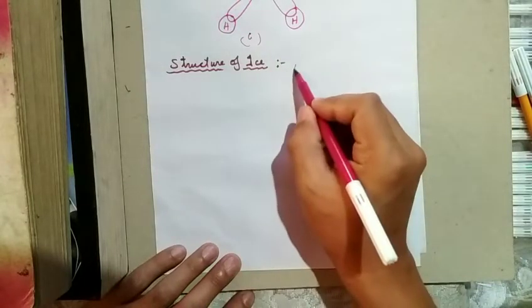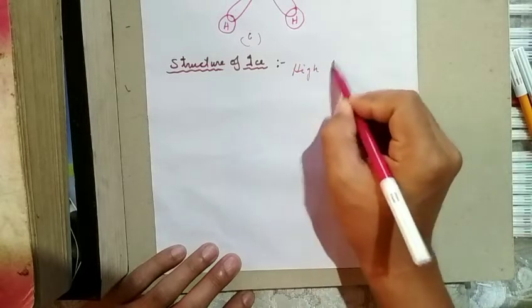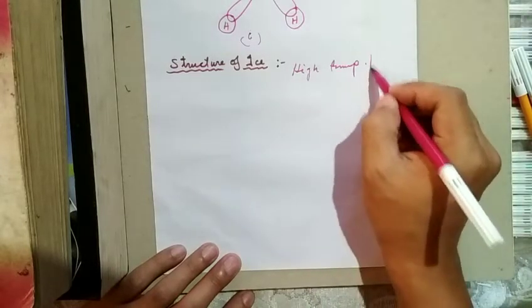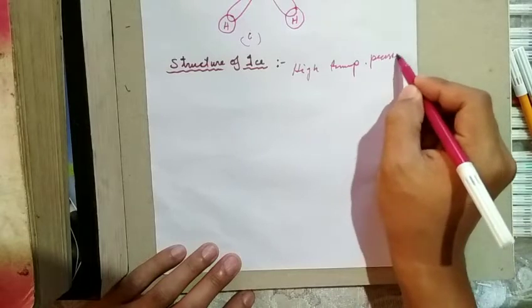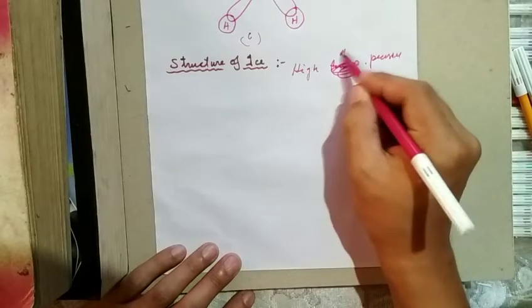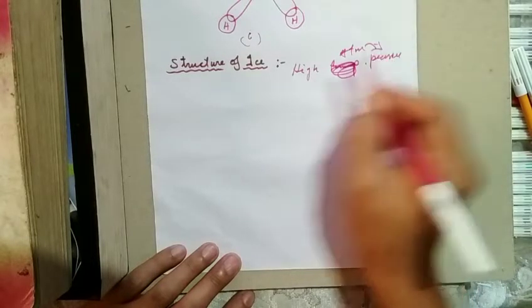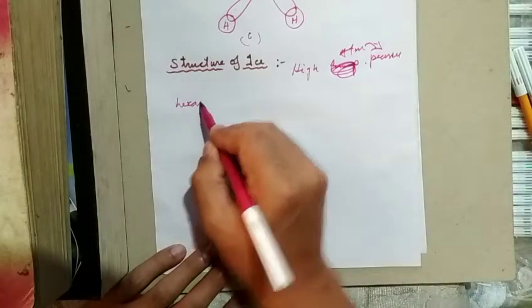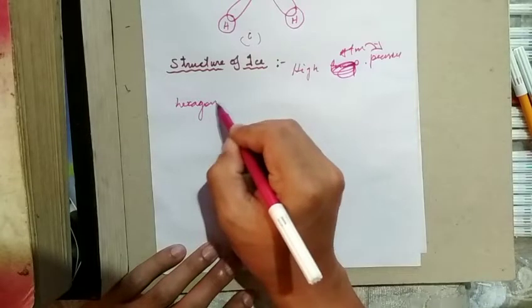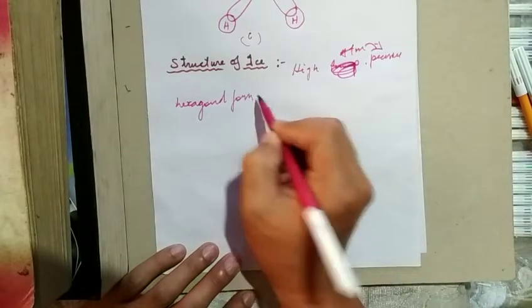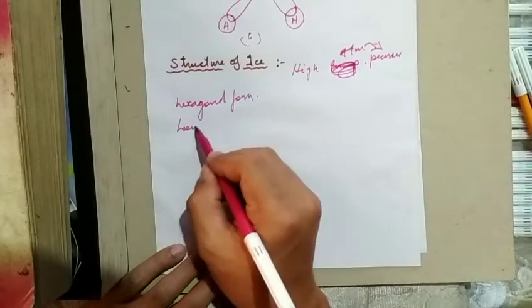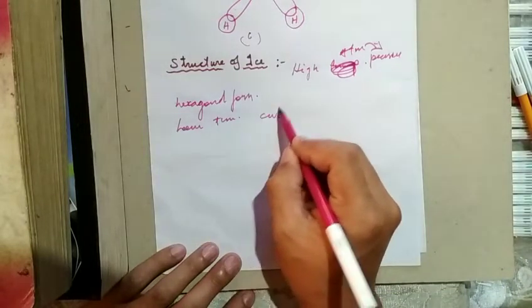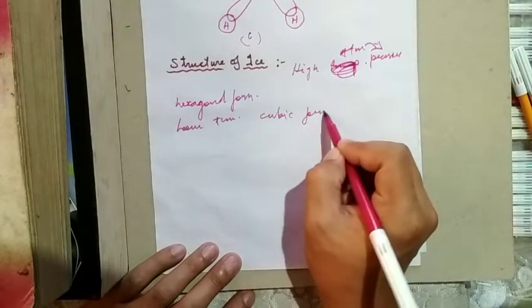So at atmospheric pressure it exists in hexagonal form, and at low temperature it condenses to cubic form.